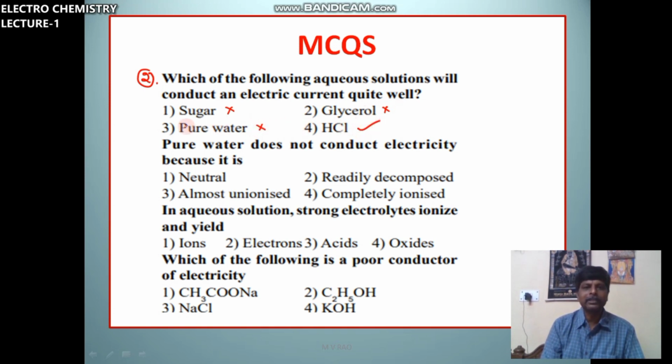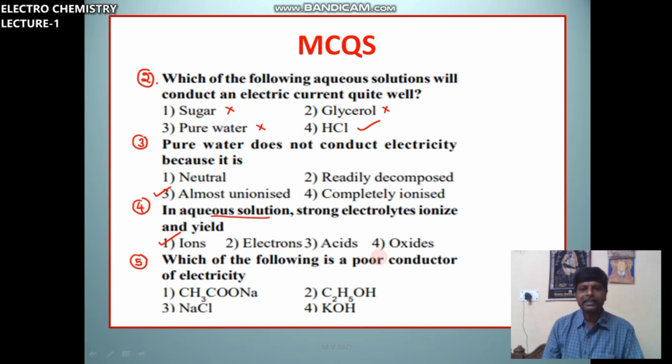HCl solution is a good conductor of electricity. Pure water does not conduct electricity because it is almost unionized, with no ions. In aqueous solution, strong electrolytes ionize and yield ions.